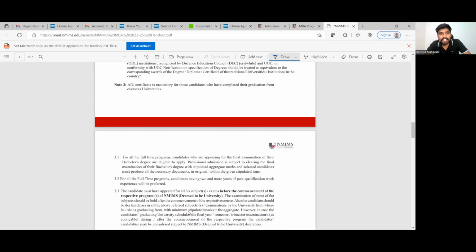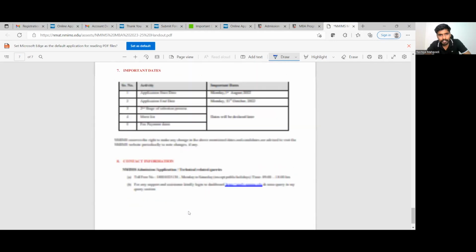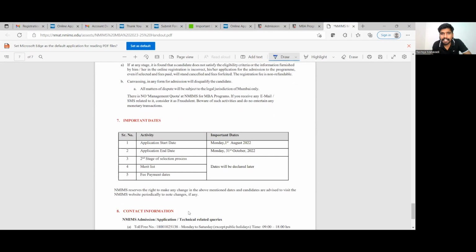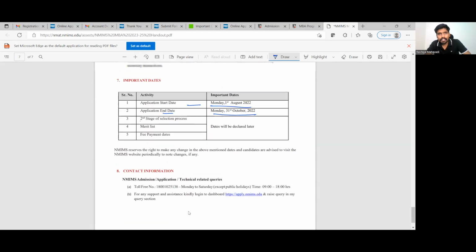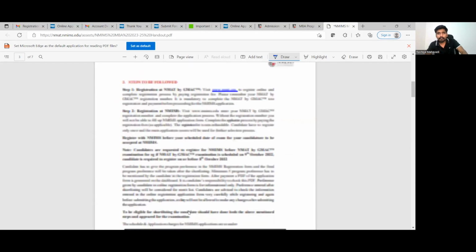So the various eligibility criteria and the different steps for applying to NMIMS are given over here, using which you will have to apply for NMIMS separately. The important dates: application starts on the 1st, application ends on the 31st of October for NMIMS, right? Second stage of selection process, the merit list and fee payment details, they will be declared later, is what they are saying.